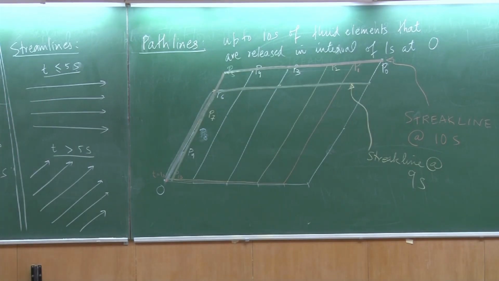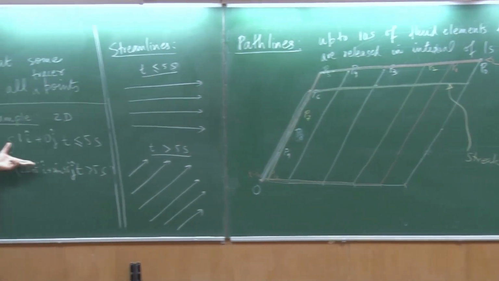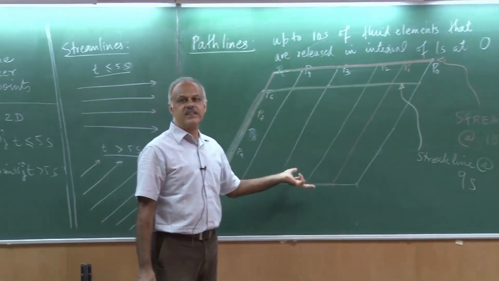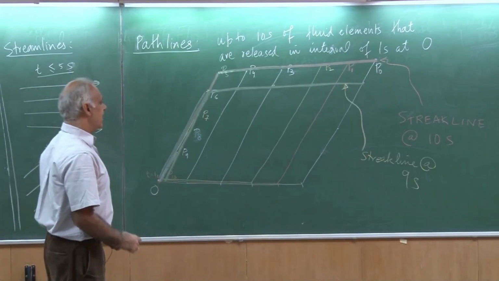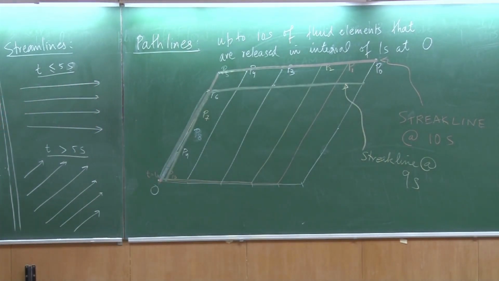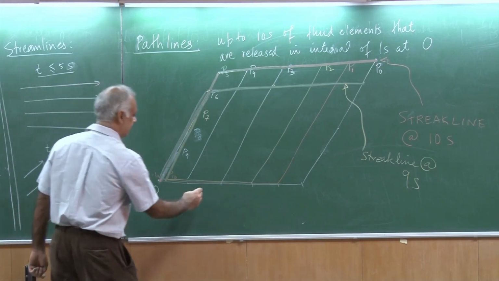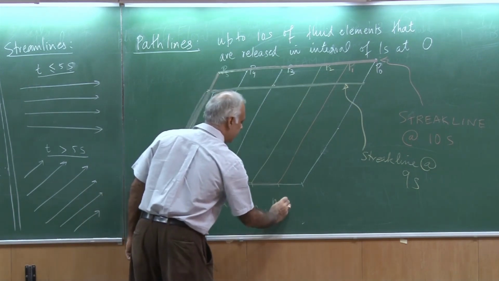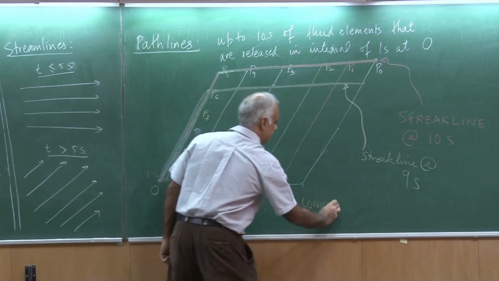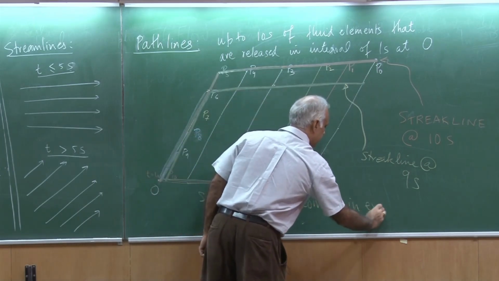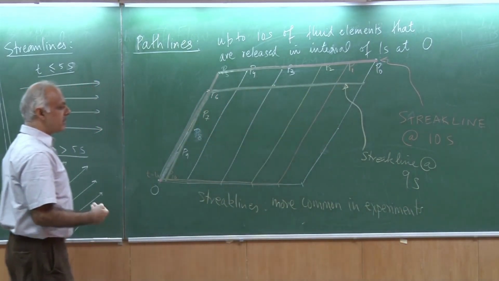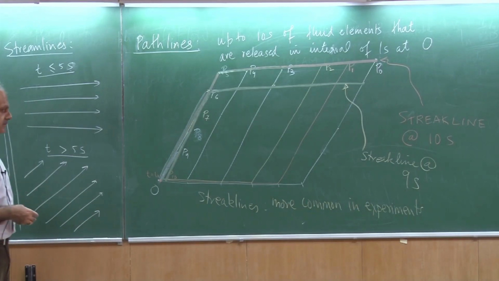So I hope you are able to make out that even for this simple example, where the velocity field is changing with time, the streamlines, the path lines and the streak lines are different. Okay? Now, streak lines are a little bit easier to get in experiments. Okay, so streak lines are more common in experiments. And therefore, it is important to understand them to make sense out of them.